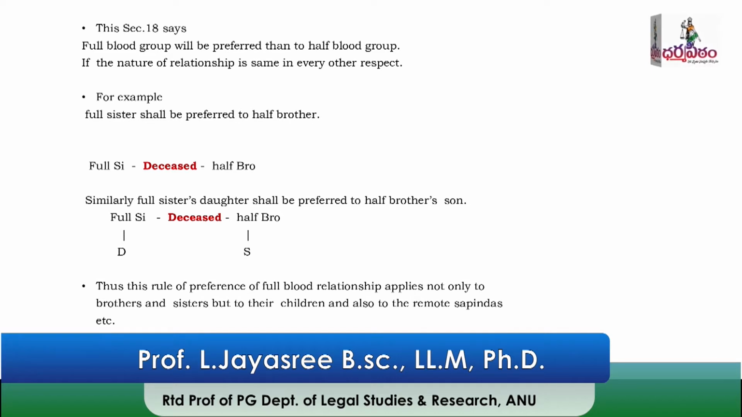So full blood group will be preferred only if the nature of the relationship between the heirs is the same in every respect. Then only full blood group will be given the preference and half blood group will get nothing. If the nature of the relationship is not the same, then there is no preference to the full blood group and half blood group will take the whole property.